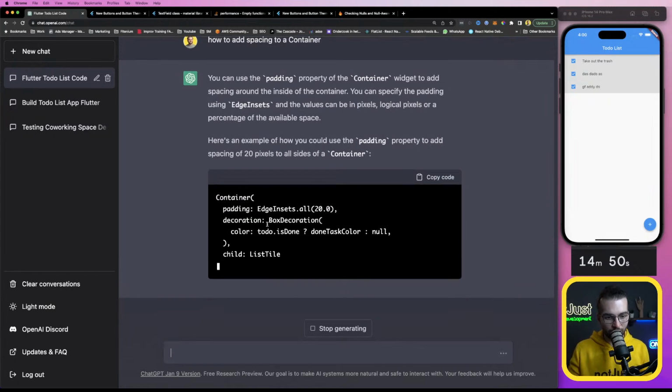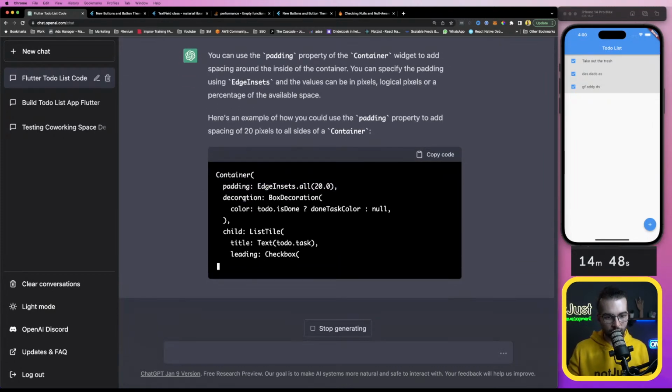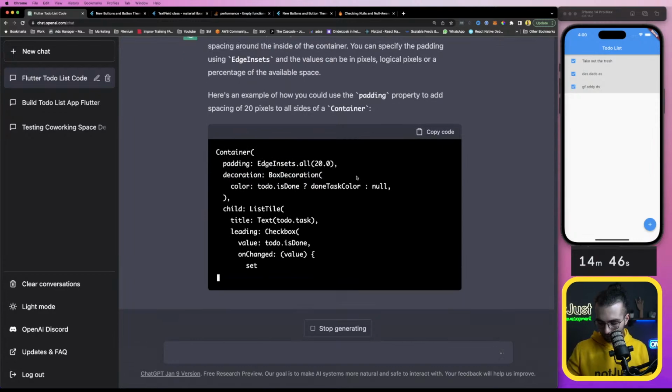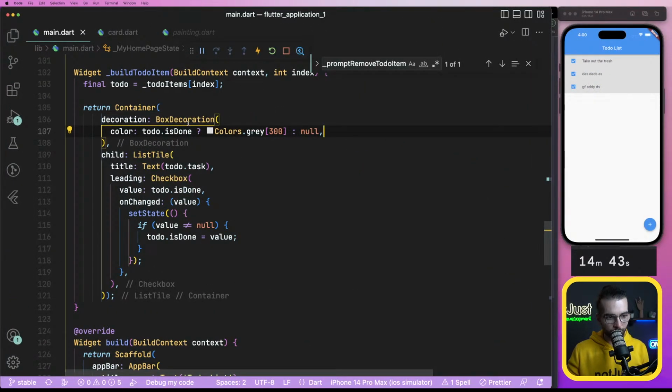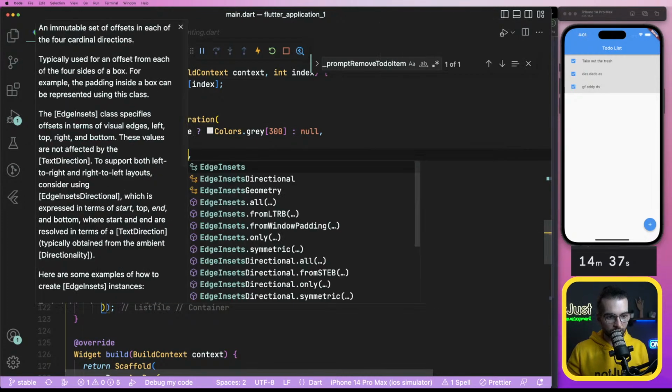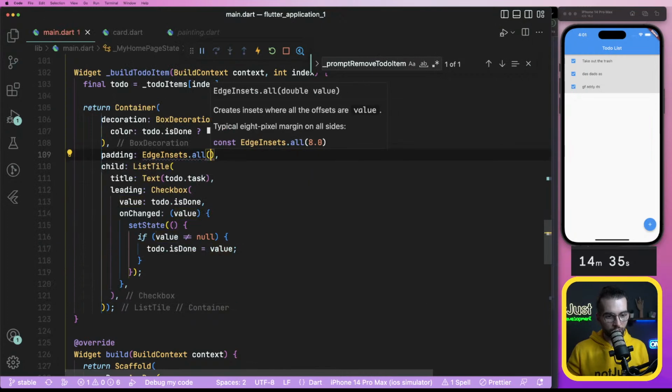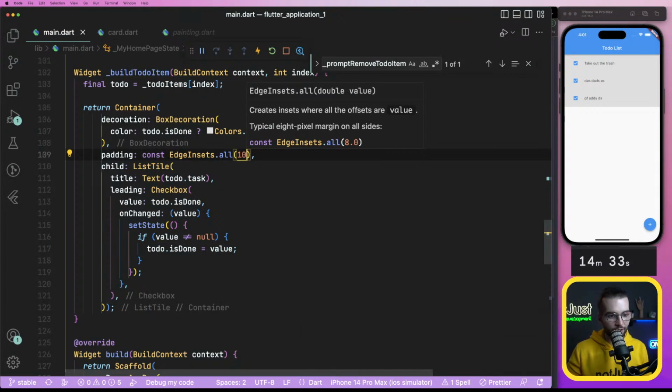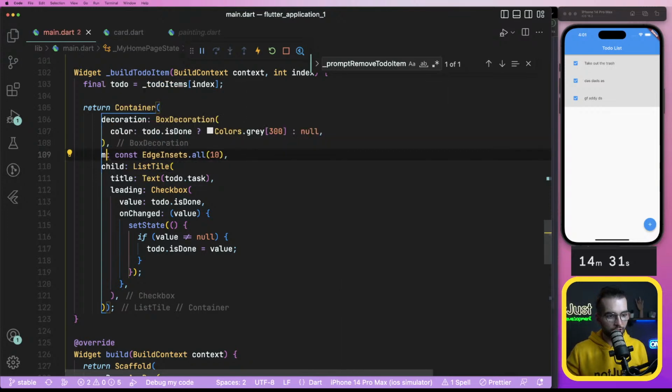Padding is inside. What I want is outside. Padding, edge insets dot all 10. Yeah, that's outside. But margin,